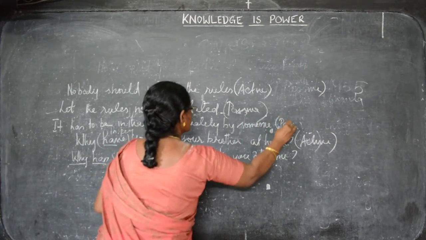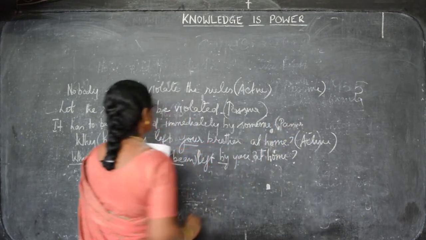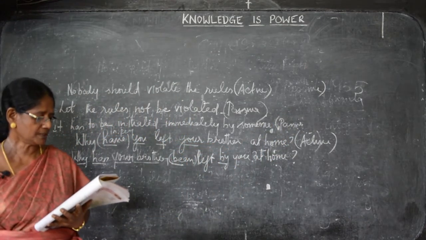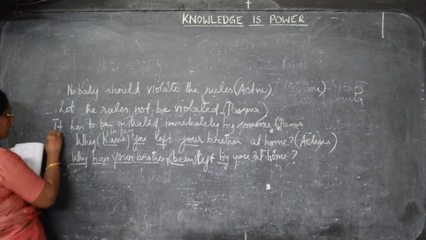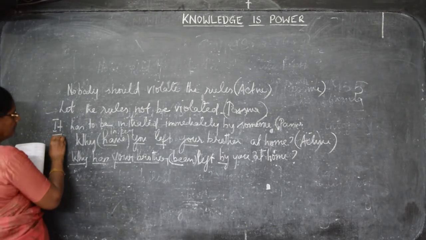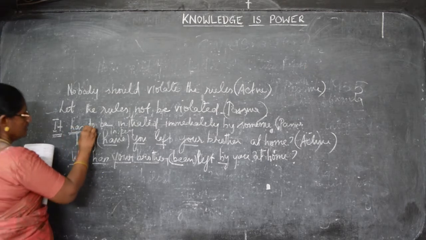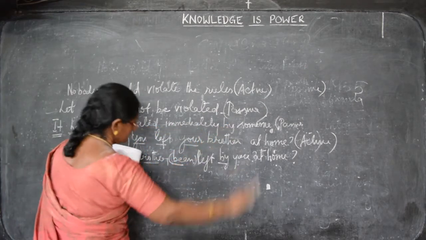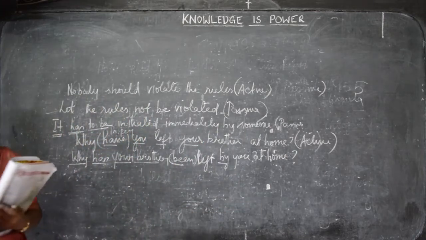This is passive. See, you have it there. Take that "it" as the subject, and after it, you have to write: it has to be initiated immediately by someone. That becomes the passive voice.